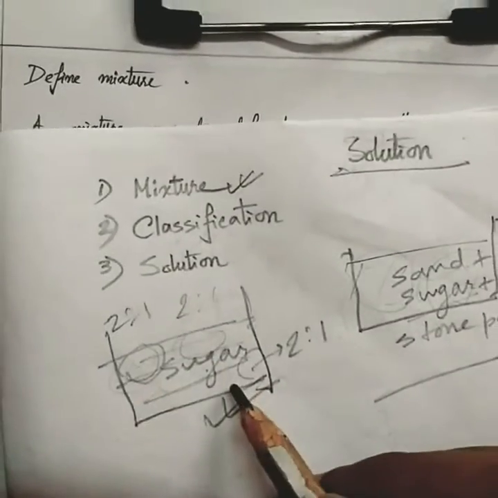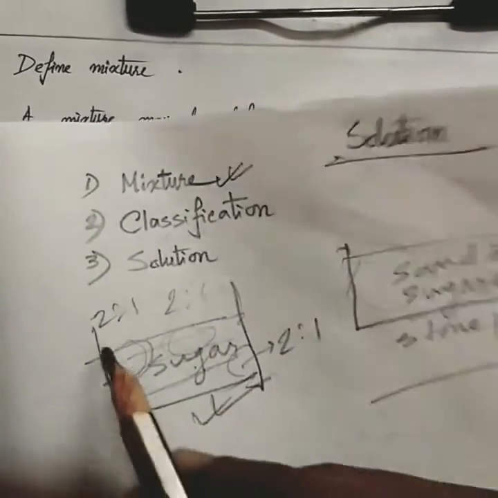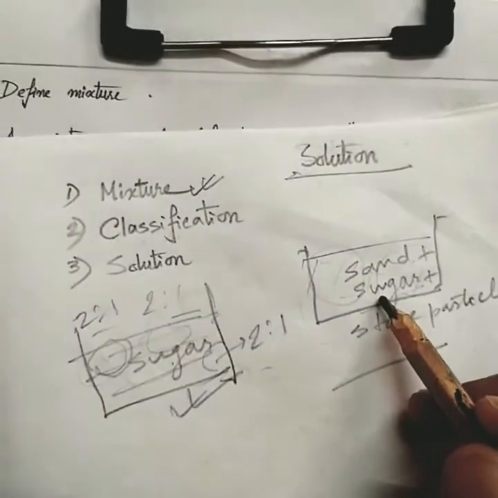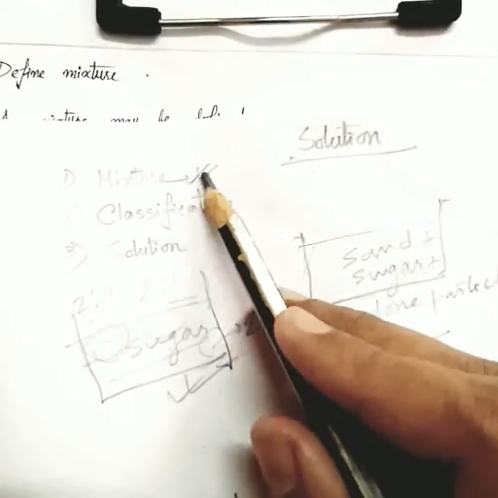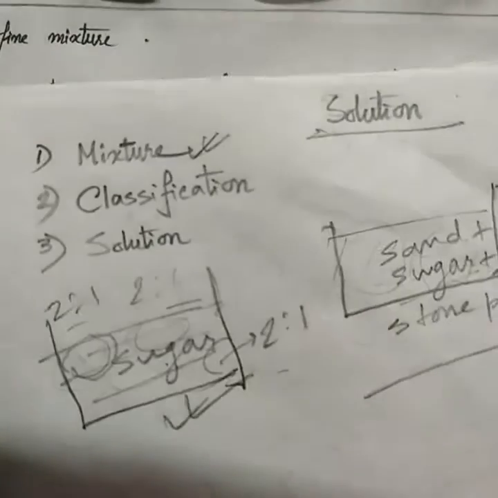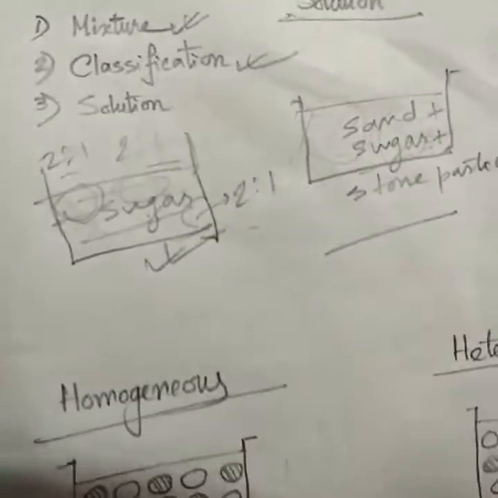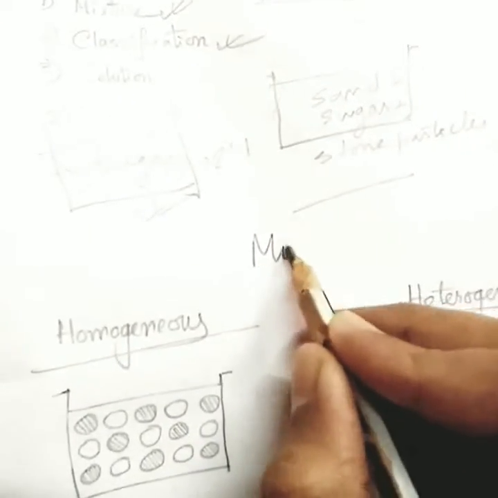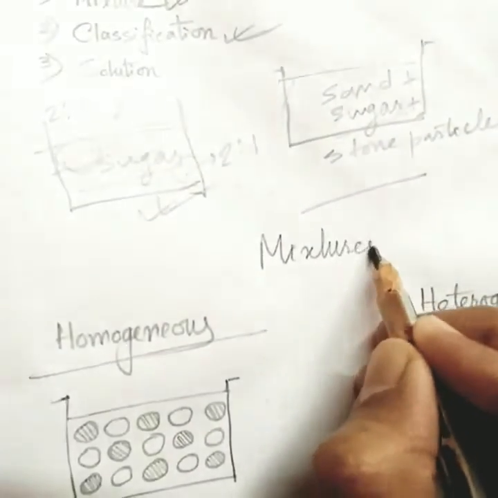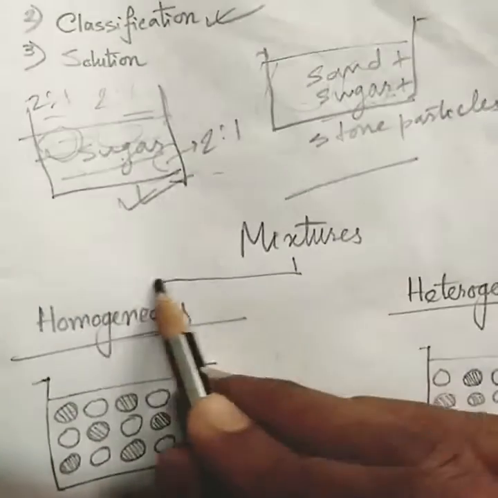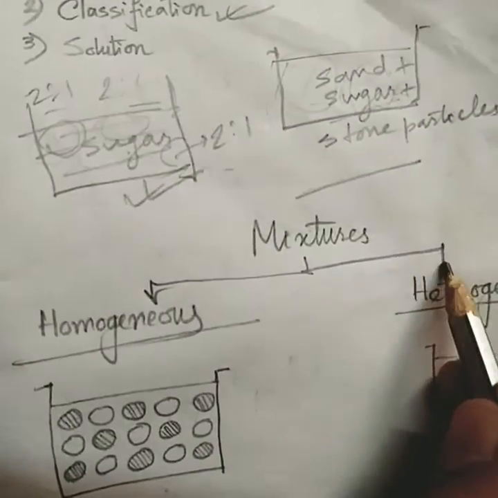So this is a type of mixture also. In this type of mixture the ratio will be maintained, but in the other type no such ratio is maintained. So this is the definition that we have learned for mixture. But now we are talking about classification. We can classify mixtures into two types: homogeneous and heterogeneous.